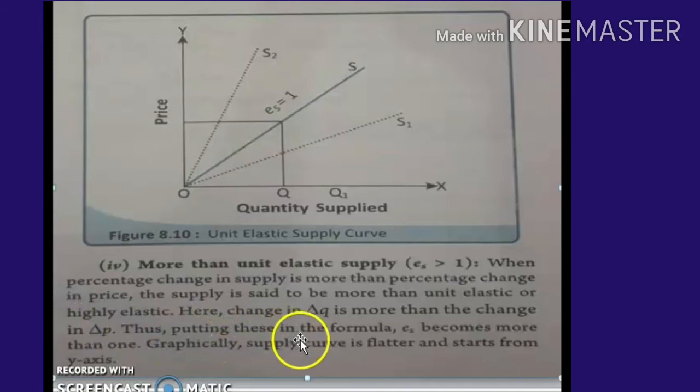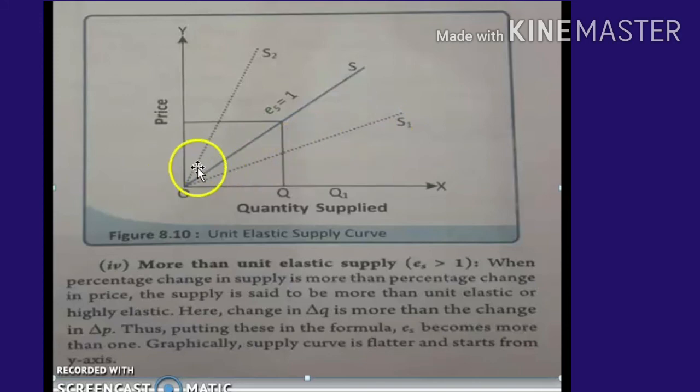Thus putting this in the formula, ES becomes more than 1, and graphically the supply curve is flatter and starts from the x-axis. You can see it's starting from the x-axis, just touching the x-axis.